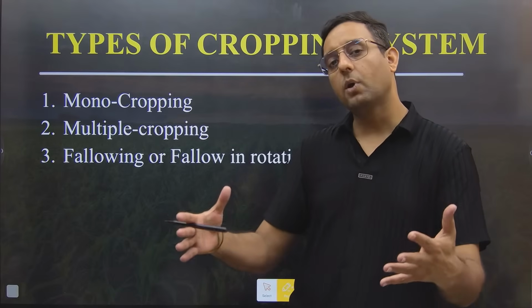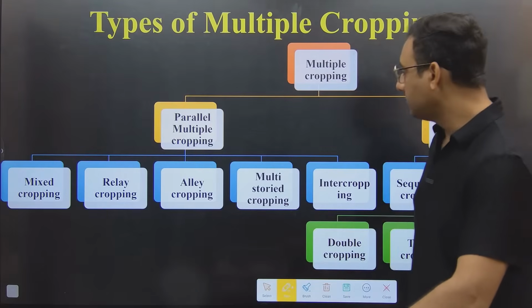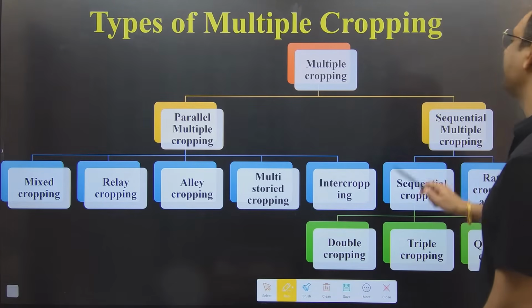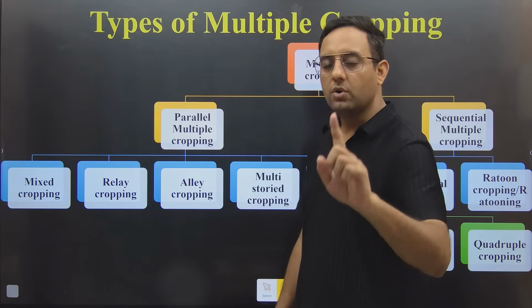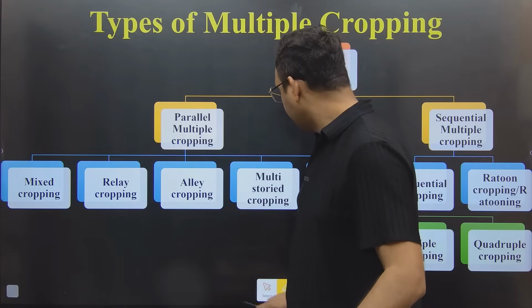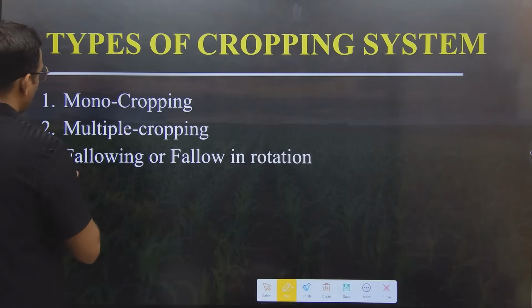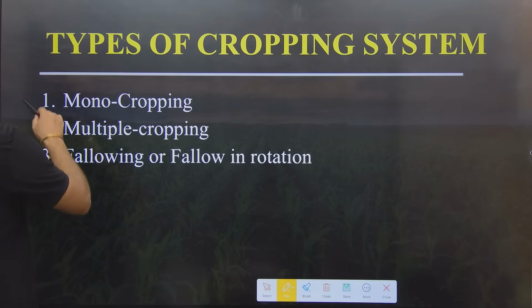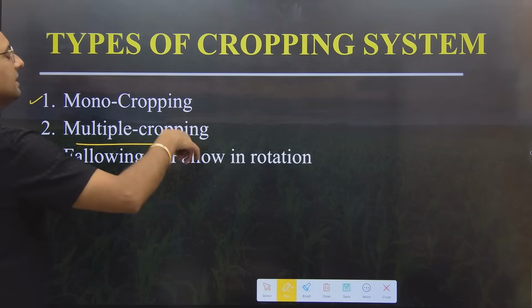Now multiple cropping will be divided into 2 parts. What are those 2 parts? One is parallel multiple cropping, second is sequential. So first of all, tell me, are you guys clear? Monocropping and monoculture, because if that is clear, then we will discuss about multiple cropping. And even before we move to the multiple cropping, we should discuss the third one also, because these two are not any subdivision, but this one has subdivision.